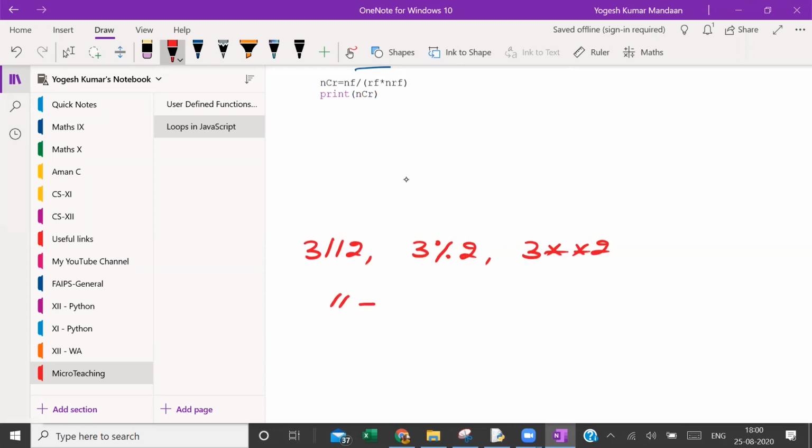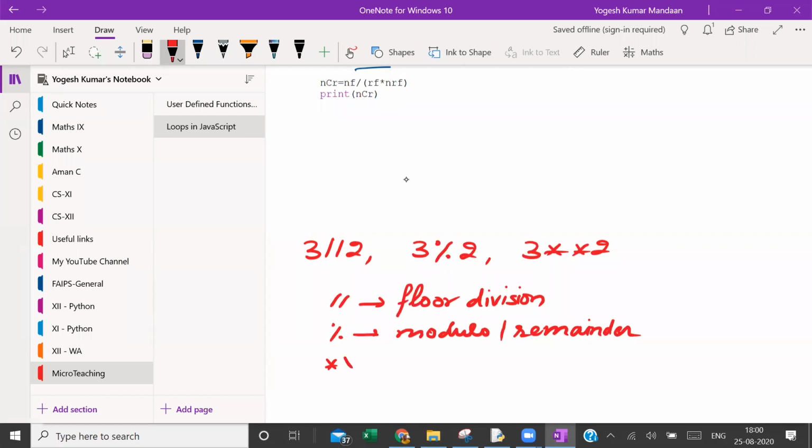This operator double slash is called floor division. Percentage is called modulo or remainder operator. This is called exponent or power.